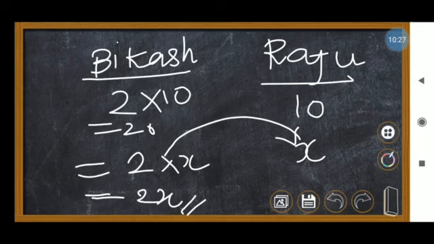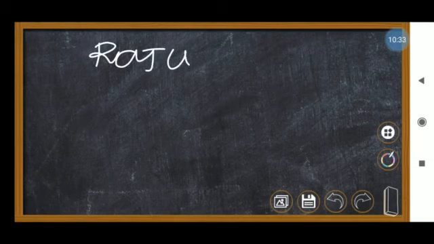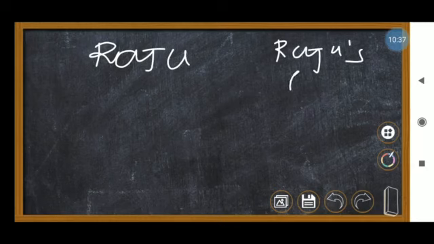The next one: Raju's father's age is 2 years more than 3 times Raju's age. First you have to know Raju and his father. What they mention is that Raju's father's age is 2 years more than 3 times Raju's age.